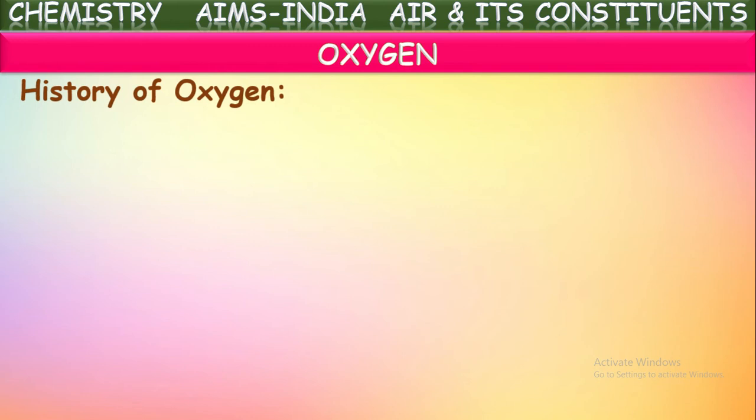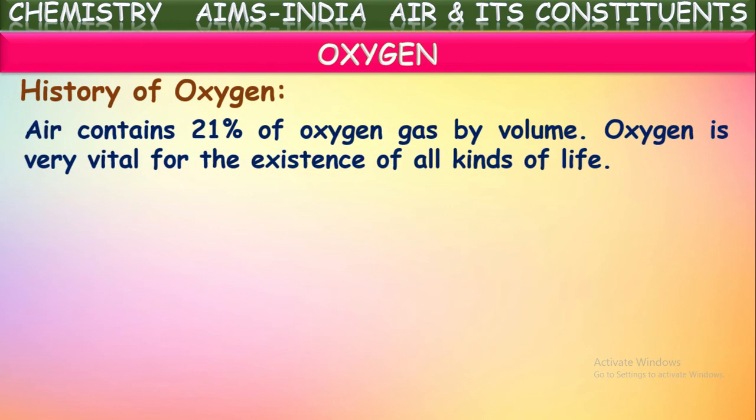Let us see first the history of oxygen. Air contains 21% of oxygen gas by volume. Yes, we know this. The major constituents of air are nitrogen and oxygen. So the highest composition is of nitrogen, around 78%. The second greatest component of air is oxygen, which exists around 21% in the atmospheric air.